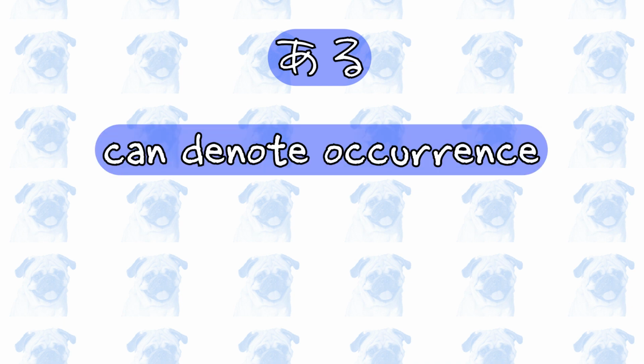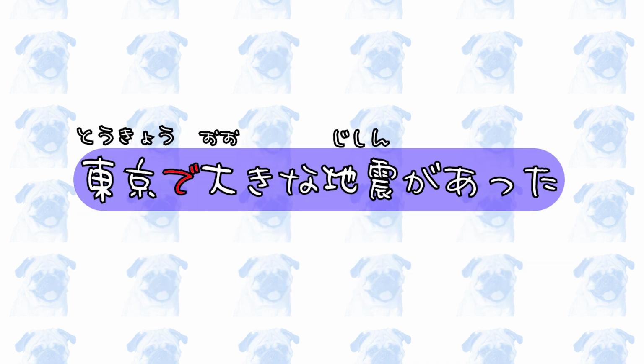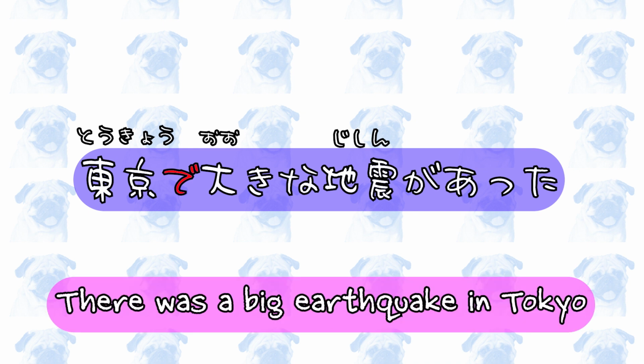However, the verb ある can also denote occurrence, in which case ある can be used with で, as in 東京で大きな地震があった。There was a big earthquake in Tokyo. In this sentence, the verb ある doesn't mean there existed an earthquake in Tokyo. Instead, it means an earthquake happened in Tokyo.